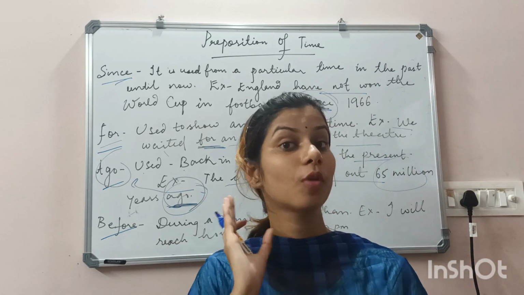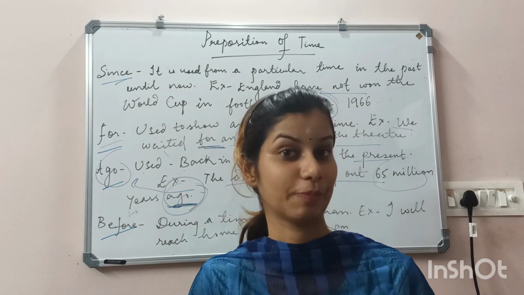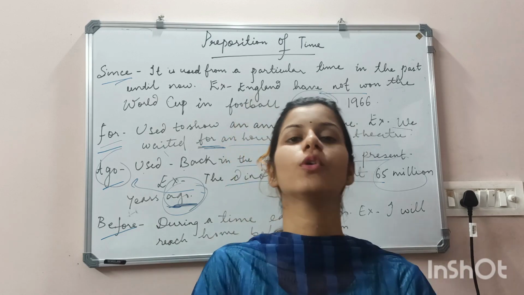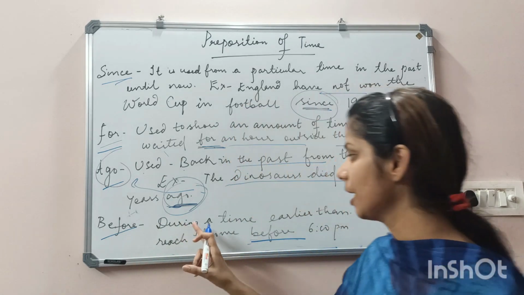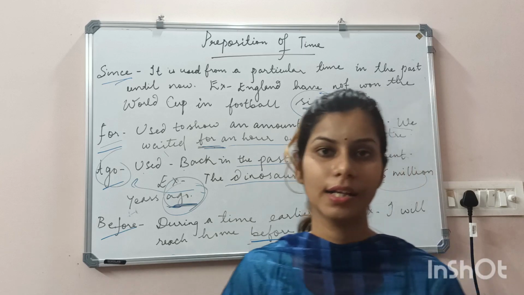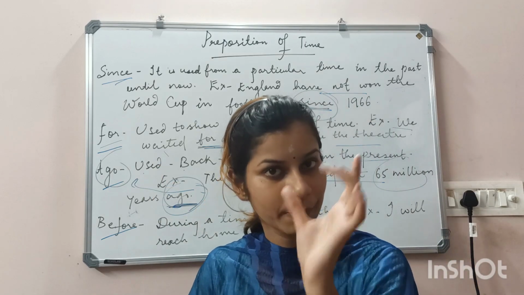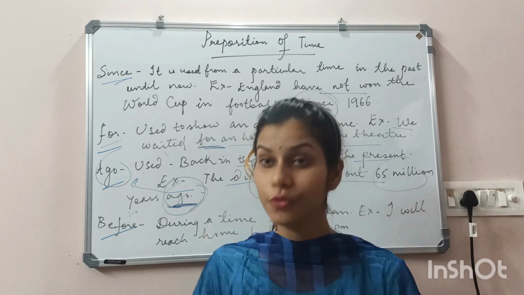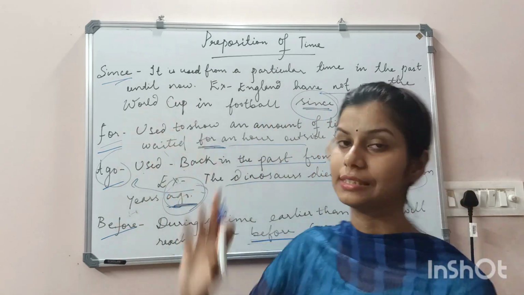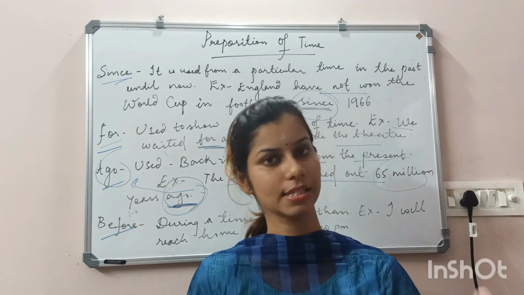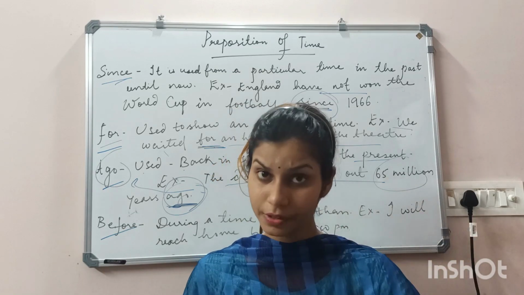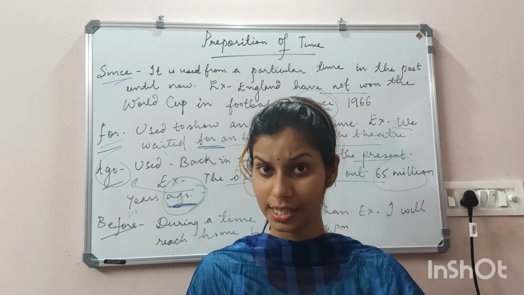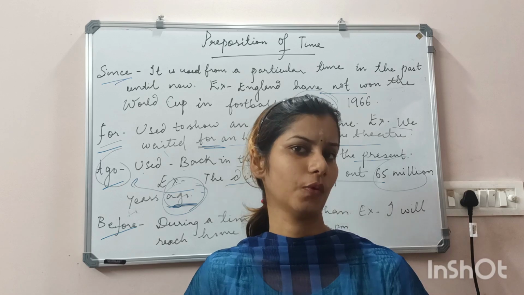That means I am not going to reach after 6 p.m. I have to reach before 6 p.m. So the use is that during a time earlier than that particular moment, the particular time before that I have to do the action. So we studied the four types, that is since, as we got the idea. Since has been referred to that previous moment, the situation, the action that has been placed and is still continuing.